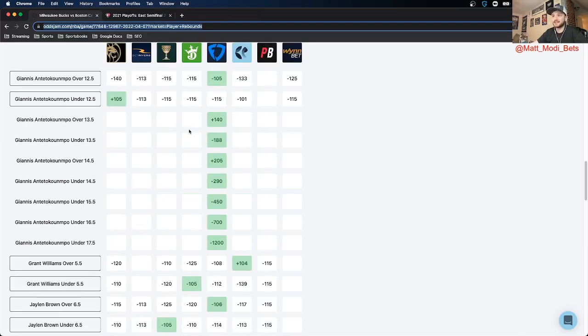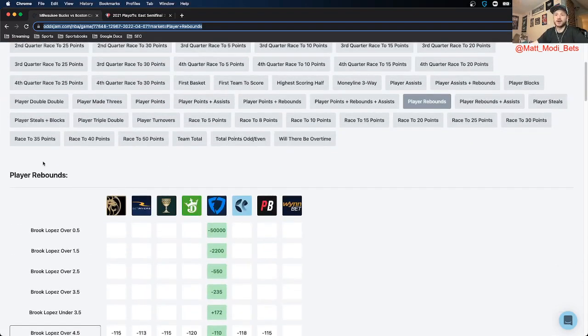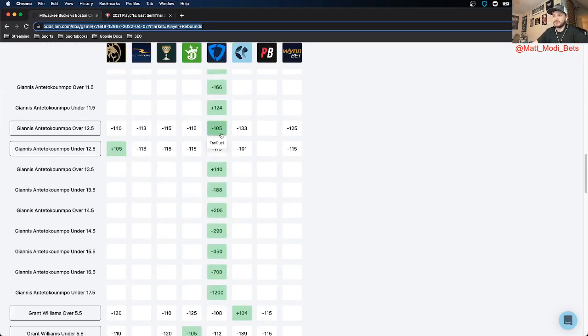One bet that I did like was the Giannis. This is a rebound play for Giannis. The OddsJam perfect line prices it at minus 133. The best odds are FanDuel at minus 105, but the majority of books have it closer to minus 133. PointsBet has it at minus 125, and BetMGM has it all the way at minus 140. So it does look like getting this at minus 105 is a true difference and a true outlier based on how low it is, which is why I like this bet specifically and not the other one.